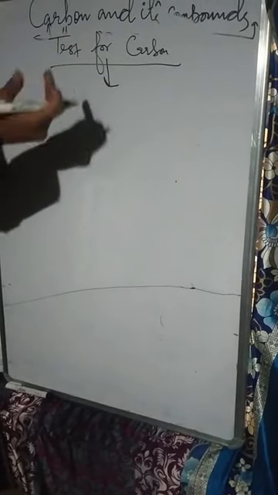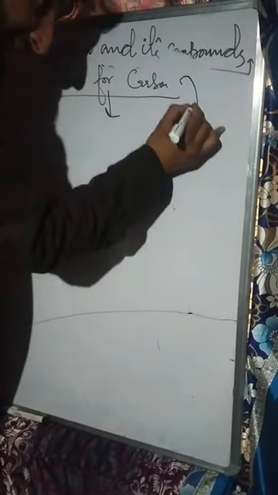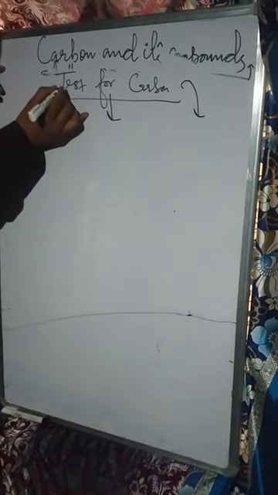Now there's a test called the test for carbon. I told you people that every single thing in this universe comprises carbon. Now the question arises, how will people come to know that a particular substance contains carbon? For that we have to carry out a special test called the test for carbon.